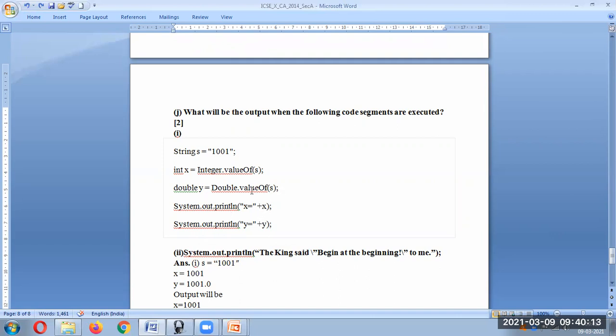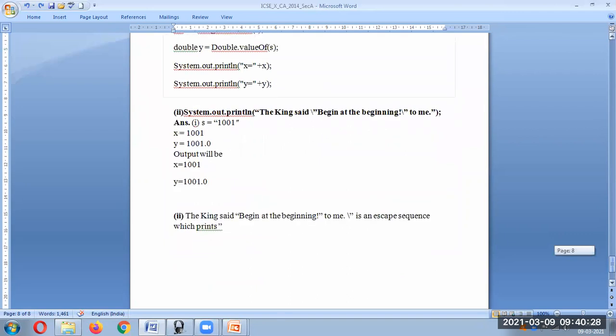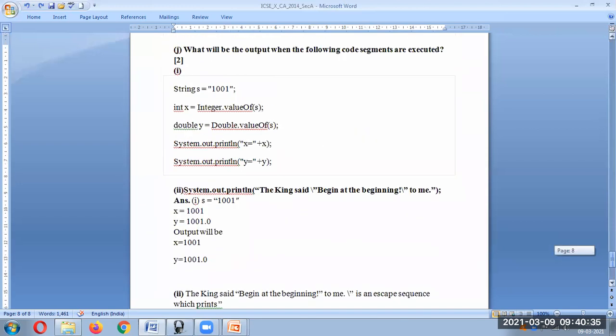Then you have Y. Now what is the value of S? Here it gets converted into double, so the value will be 1001.0. So the output will be X value is 1001, because it's a string only, whereas for the second, Y is going to be 1001.0.